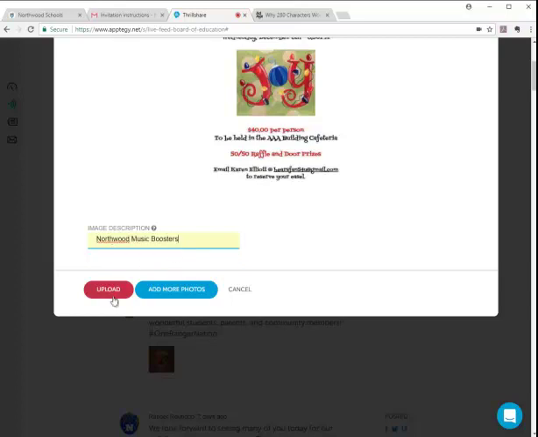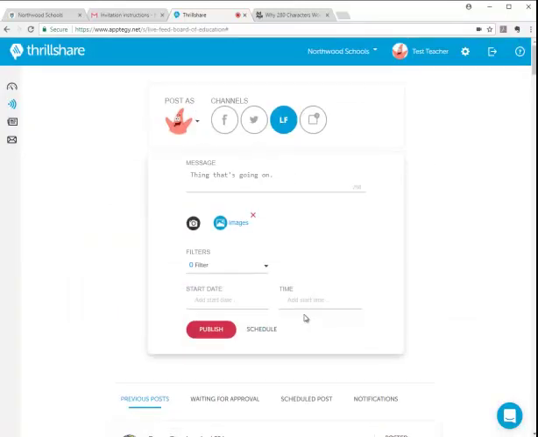And then you can go ahead and upload, or you can add more photos, which is great. I'm just going to go ahead and upload what I've got. And notice that my post doesn't change, but I do get a little image here that says I've got images and a red X. If I click the red X, obviously my images go away. But I know that they're in here and they're going to go ahead and post.